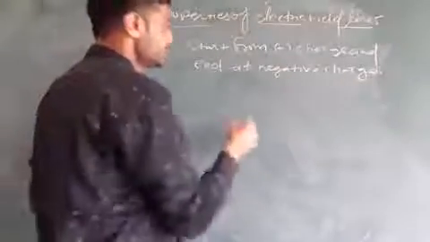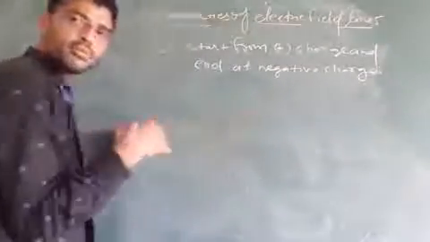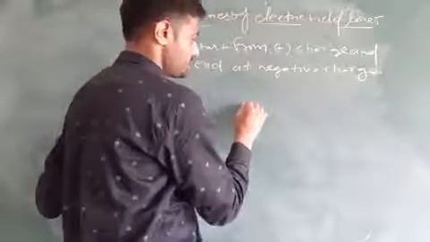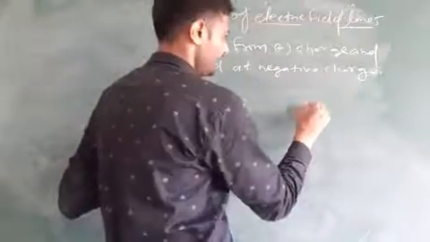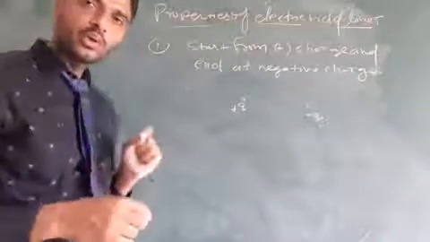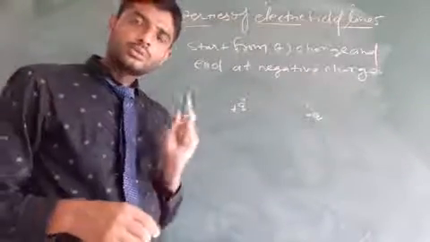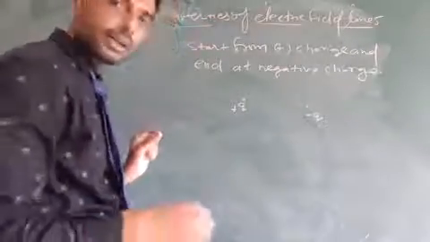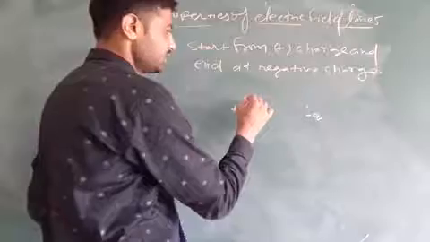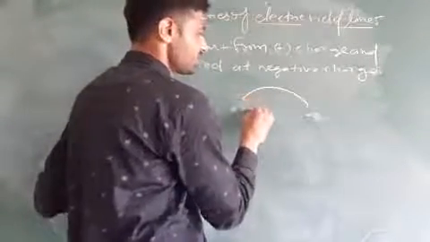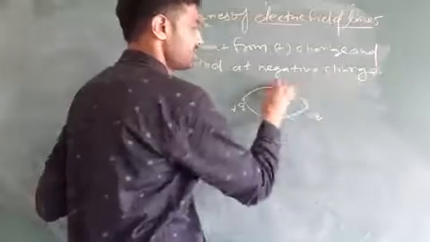In the diagram, you can see there is a dipole. This is a plus 2 charge and this is a minus 2 charge. As you know, a dipole is two equal charges but opposite in nature, at a small distance. Then the electric field lines look like this.